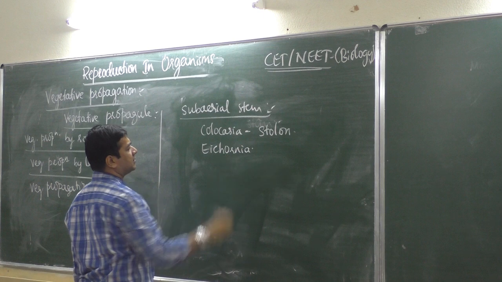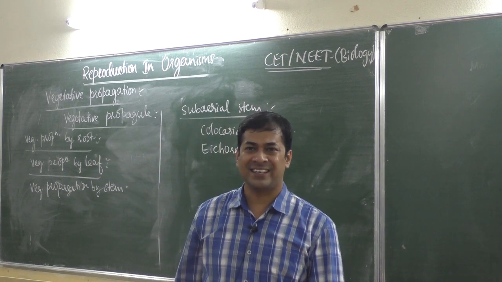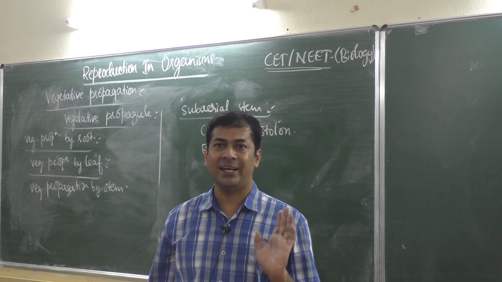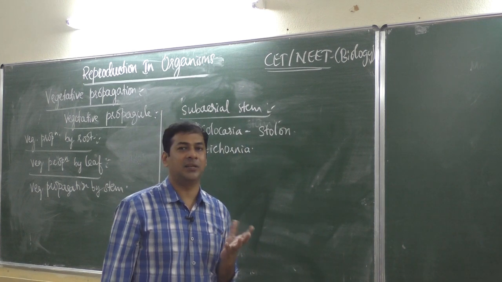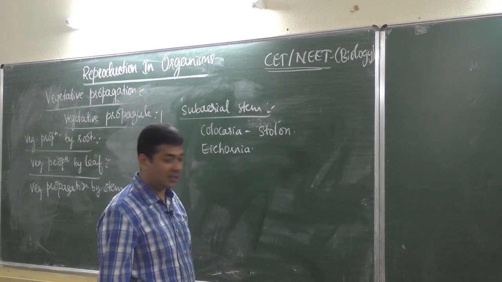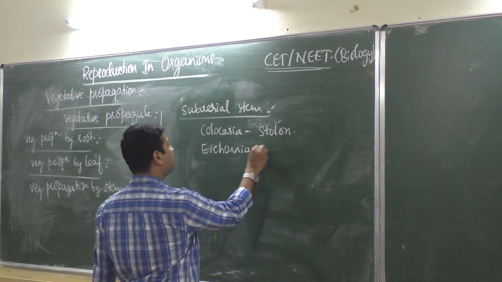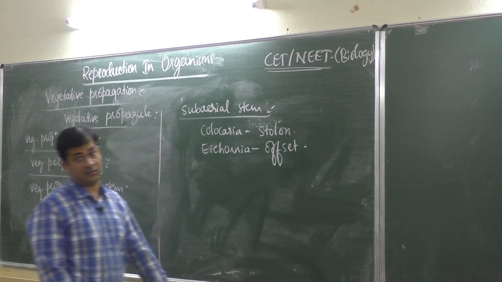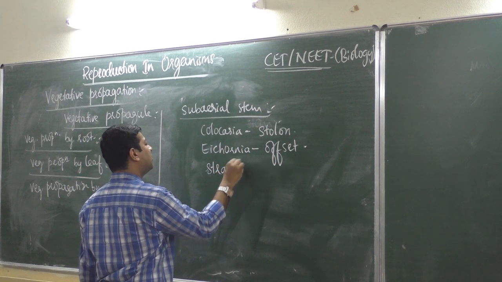Eichhornia is a plant which you have learnt in the first chapter. Eichhornia is called scourge of water bodies. You can't eliminate these plants. You have learnt all that, isn't it? Beautiful plant which grows on the surface of water. It is called terror of Bengal also. You have learnt in first chapter, second year, first chapter. Eichhornia modification is called offset. Then strawberry modification is called